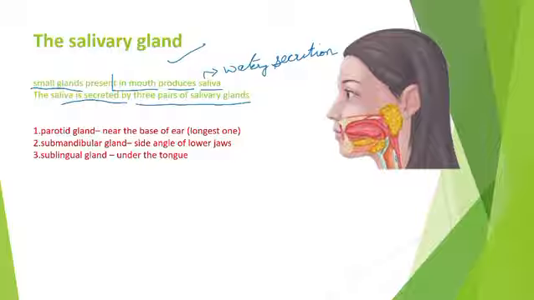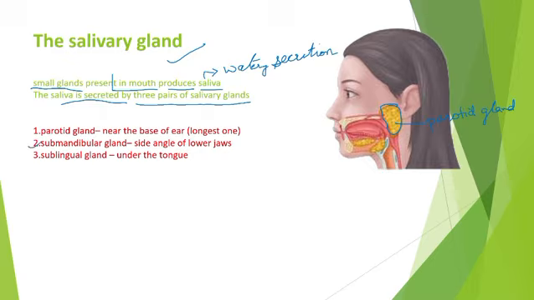Let's understand what they are. First is parotid gland. Look at here. This is parotid gland, which is present near the base of the ear, right? Near the base of the ear, named parotid gland. Understand?